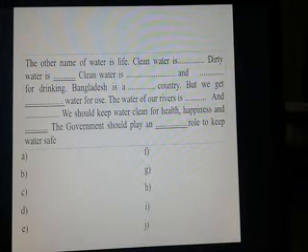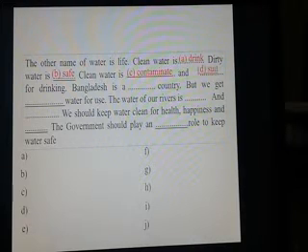Dear learners, for A there is a word drink. For B there is a word safe. For C contaminate. For D sweet. For E river. For F adequate.